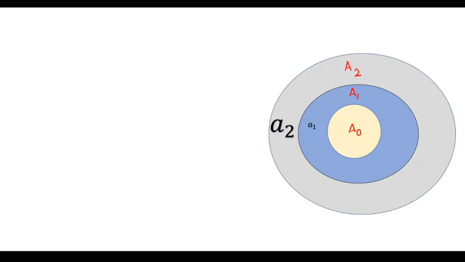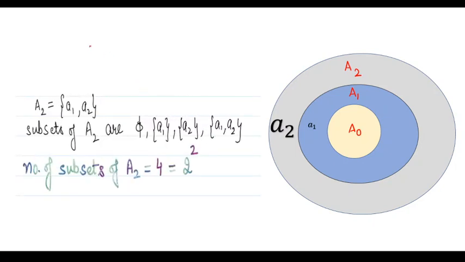The subsets of A2 are: the empty set, which is a subset of every set; {a1}, the first element enclosed in curly brackets; {a2}; and the set itself, {a1, a2}, which is also a subset of itself.